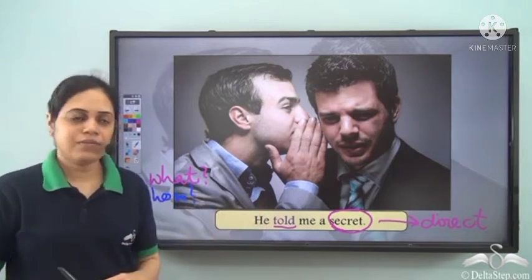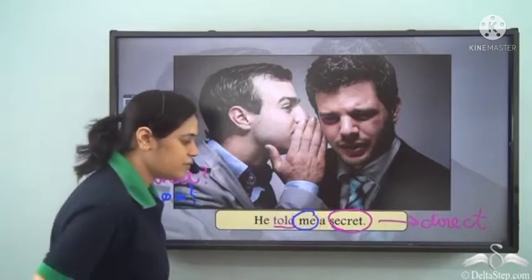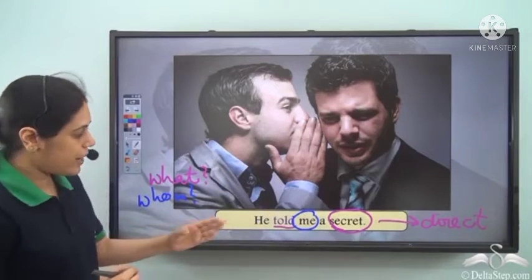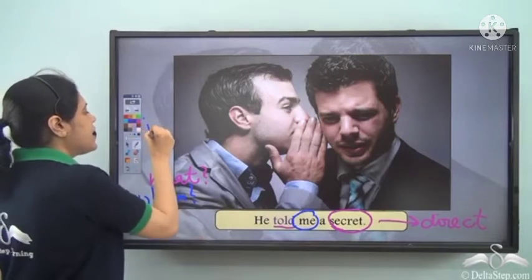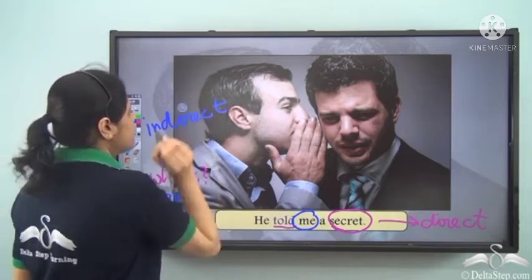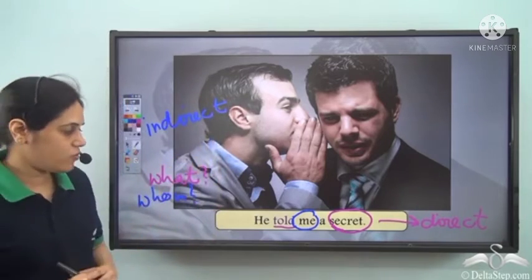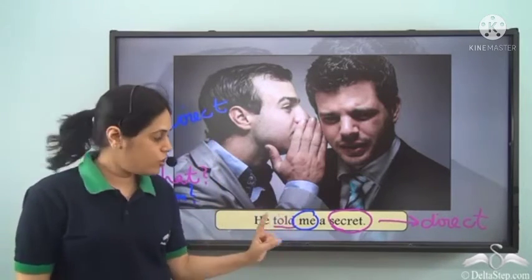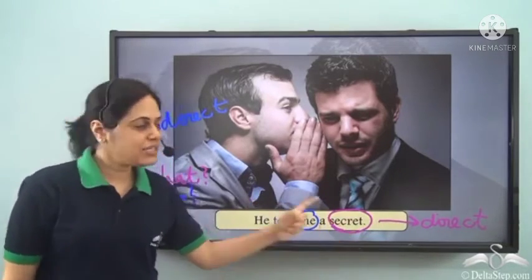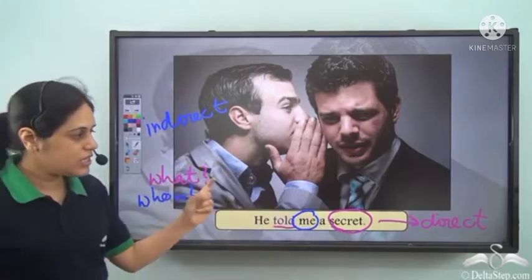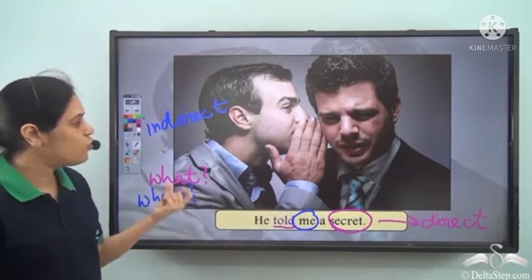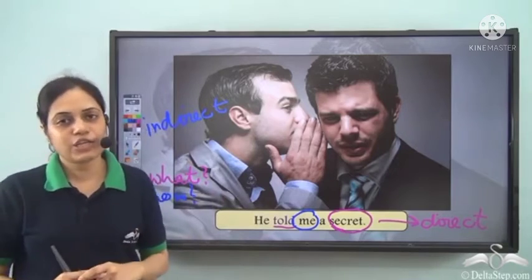Whom did he tell? The answer is me. So even me is an object of the verb told, but me is an indirect object. So even the verb told has two objects, secret and me. Secret is the answer to the question what, and it is the direct object. Me is the answer to the question whom, so it is the indirect object.